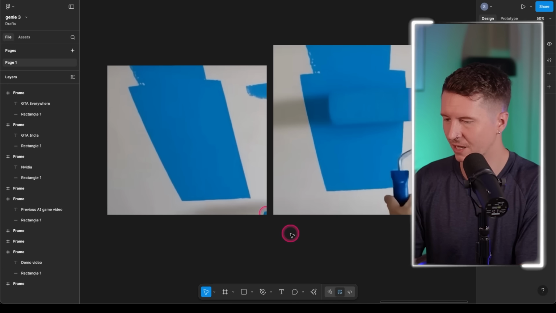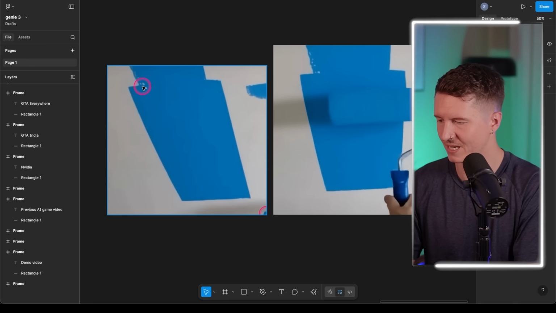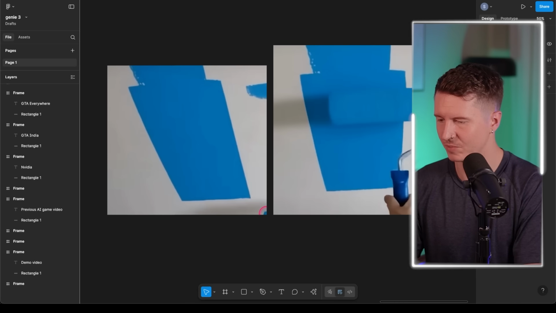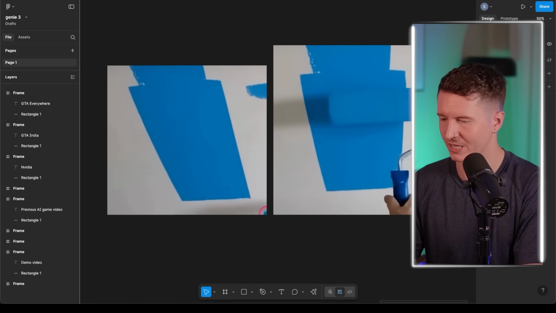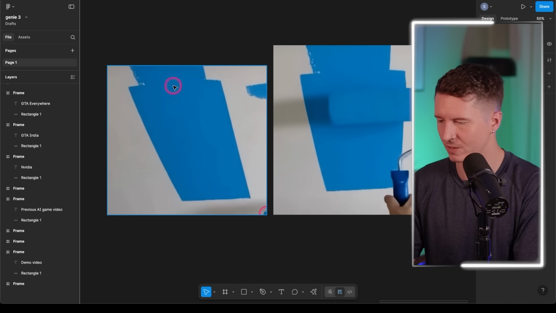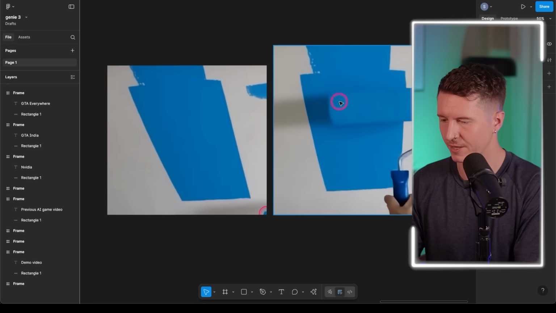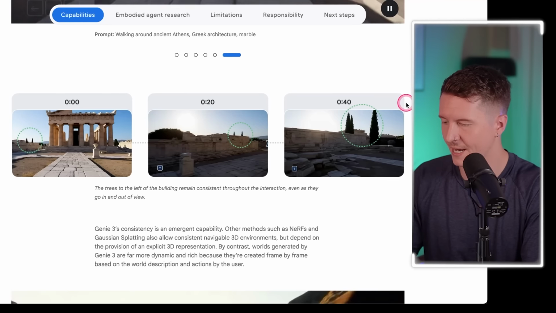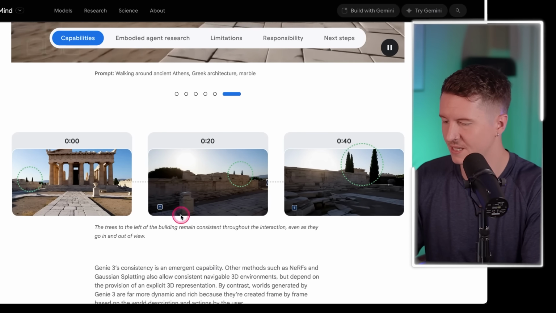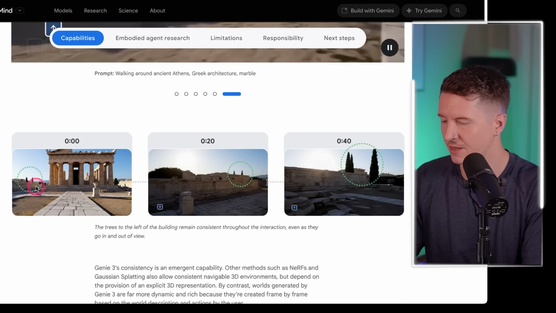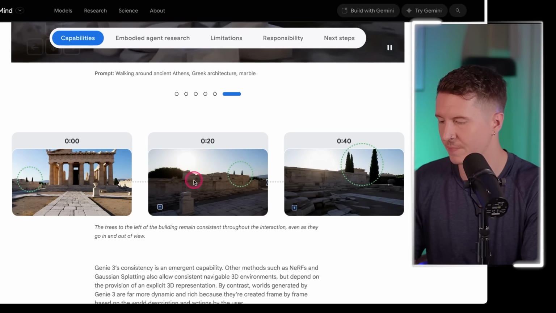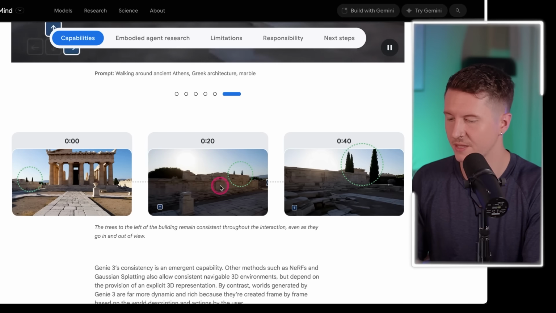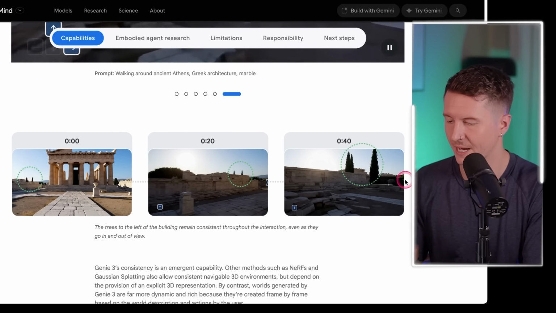Now, the only thing I might pick out is some of the dappling here in this area does seem to have changed minutely. But that is simply by taking a screenshot and comparing it. I would also say perhaps this one appears to be a little bit longer than this one. Now, here there is also an example from ancient Greece, and you can see that they have identified that there is a pair of trees here, and that they appear 3 times in the video, and in each point they maintain the same layout, composition, and style.